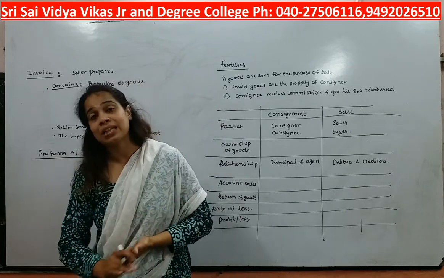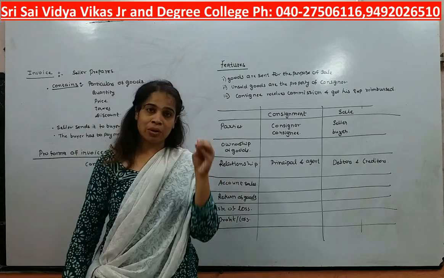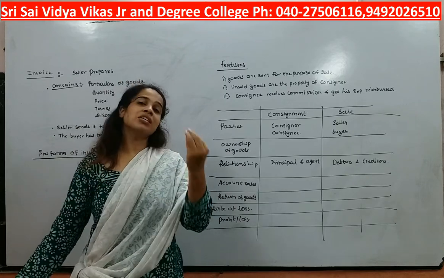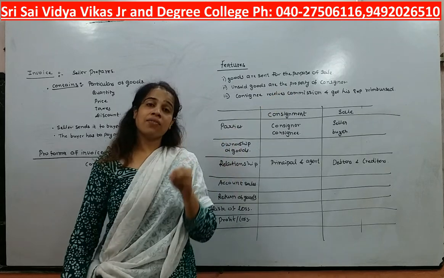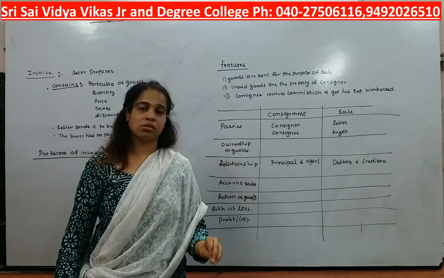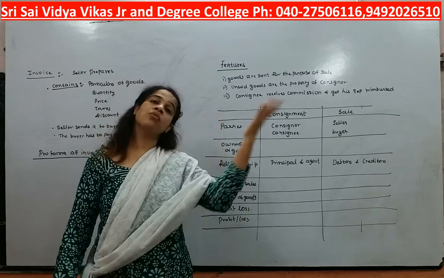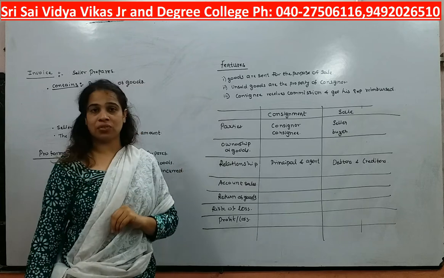Consignee will never get any profit, nor will he suffer any losses, because he is selling goods on behalf of the consignor, for which he is getting commission. Consignee receives commission. If he is making any expenses, then he can reimburse his expenses from whom? From consignor. Okay. So these are the features of consignment.